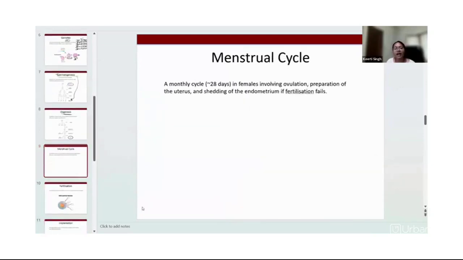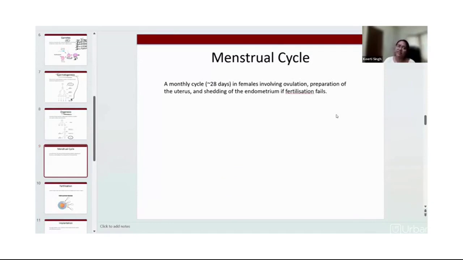And you already know that this cycle takes place after puberty, once the male and female reproductive structures are fully formed and fully functional. But the process of zygote formation will only take place after copulation, or you can say after intercourse.